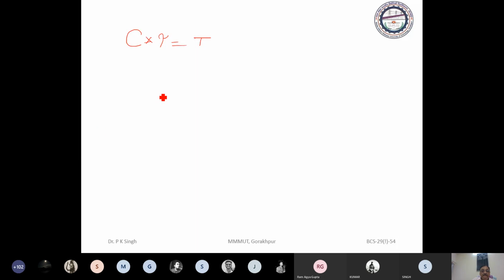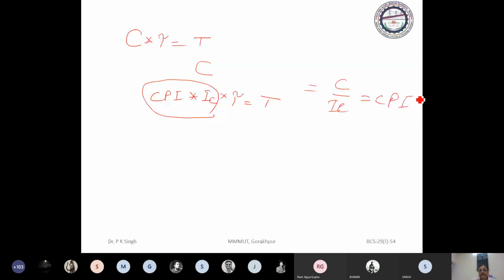If you need CPI, then CPI into number of instruction into tau is also T. Just see, you know CPI into IC is nothing but C, because you have computed C by IC is CPI. Okay, so you can find the total time.